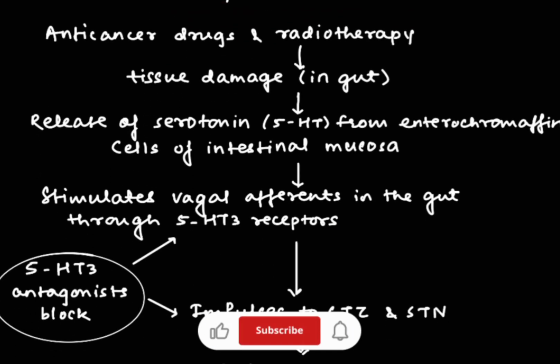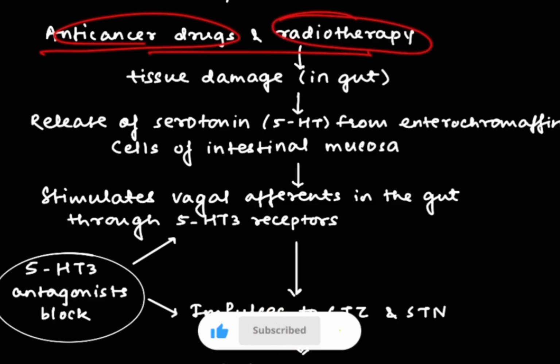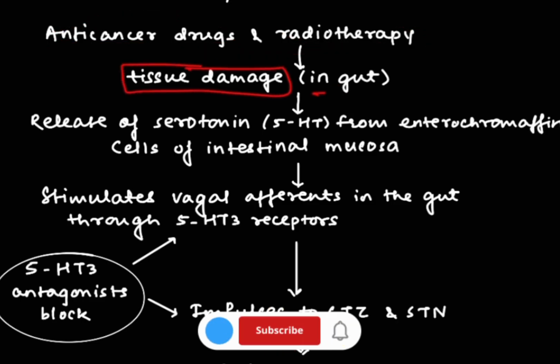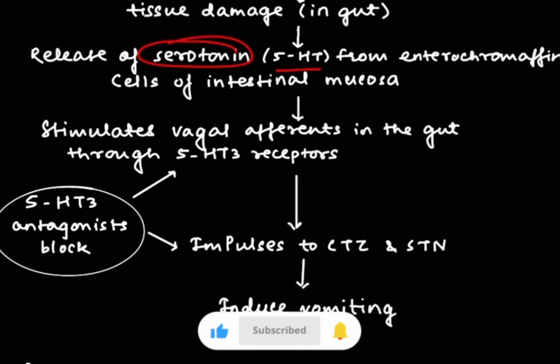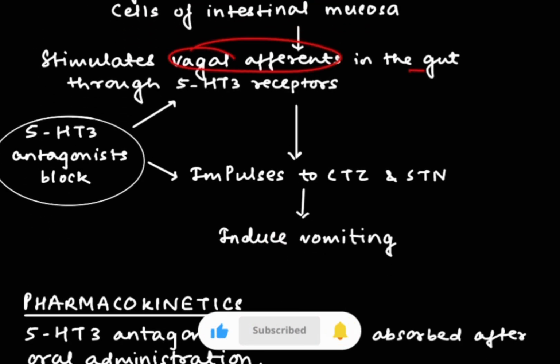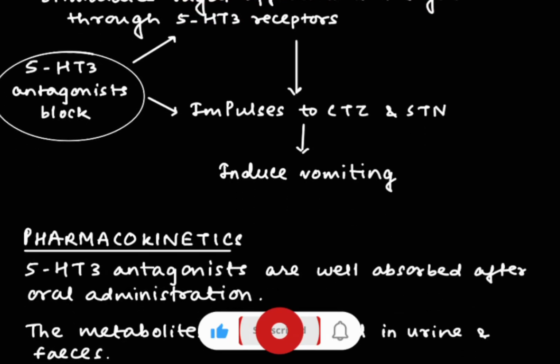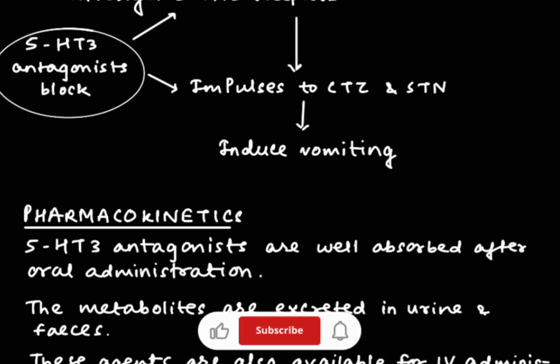For the mechanism of action, anti-cancer drugs and radiotherapy actually induce vomiting. First, they will damage the tissue in the gut. Serotonin, that is 5-HT, will get released from enterochromaffin cells of the intestinal mucosa. Then it will stimulate the vagal afferents in the gut through the 5-HT3 receptors. These impulses will reach the chemoreceptor trigger zone and the subthalamic nucleus, which will induce vomiting.